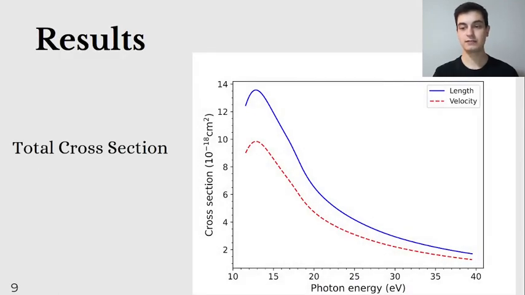Now we can see the results for the total cross-section for the acrolein valence orbital. The results are compared in the length form and the velocity form of the dipole operator. The cross-section has a peak at about 12.8 electron volts, and after that decreases at higher energies.